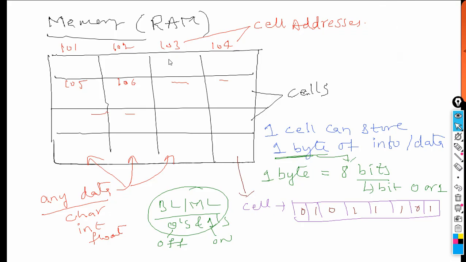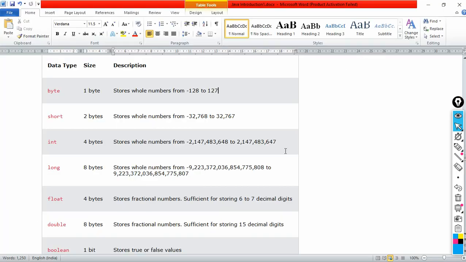So once again, the internal memory of the computer is RAM, random access memory, which is a collection of cells, and each cell can store 1 byte of information. 1 byte means 8 bits, so one cell can store 8 bits. The cell is divided into 8 parts, and each part stores either 0 or 1. This is how information is stored in the computer's memory.